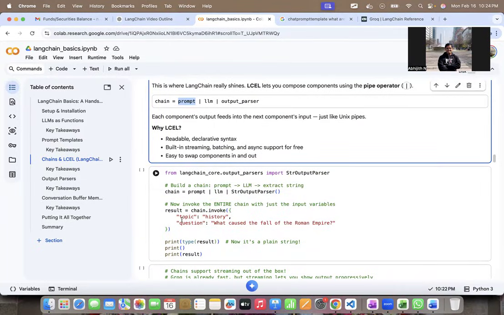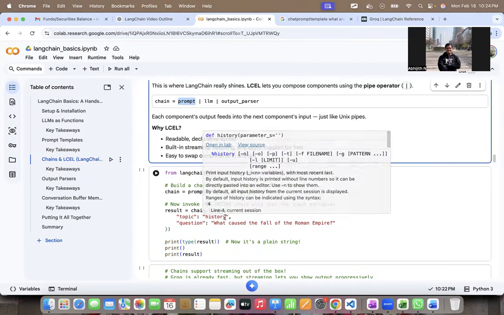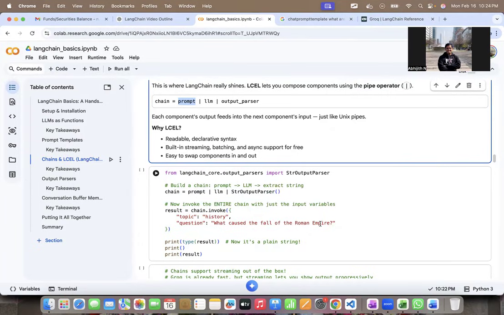So if I see this chain invoke, and I pass a topic history and what caused the fall of Roman Empire. So this is the prompt which will go to the LLM, and then the output is passed as a string. But before that, let us quickly understand if it is actually giving the output as a string, right?